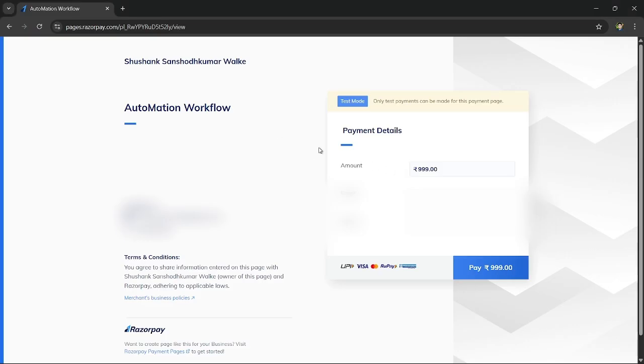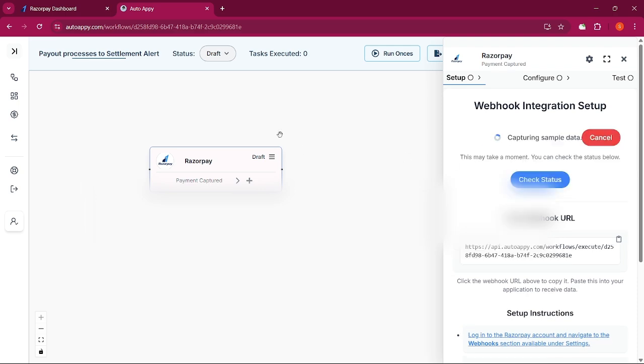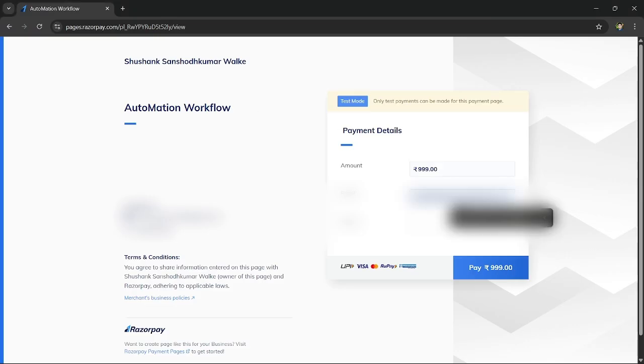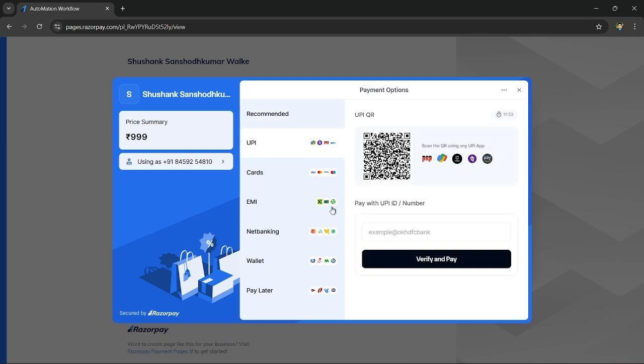Before starting the payment process, just make sure you start capturing sample data, and give it a name. Then fill the form with the number, the email and the amount. I'm going to use UPI, then success on Razorpay, and verify the payment.